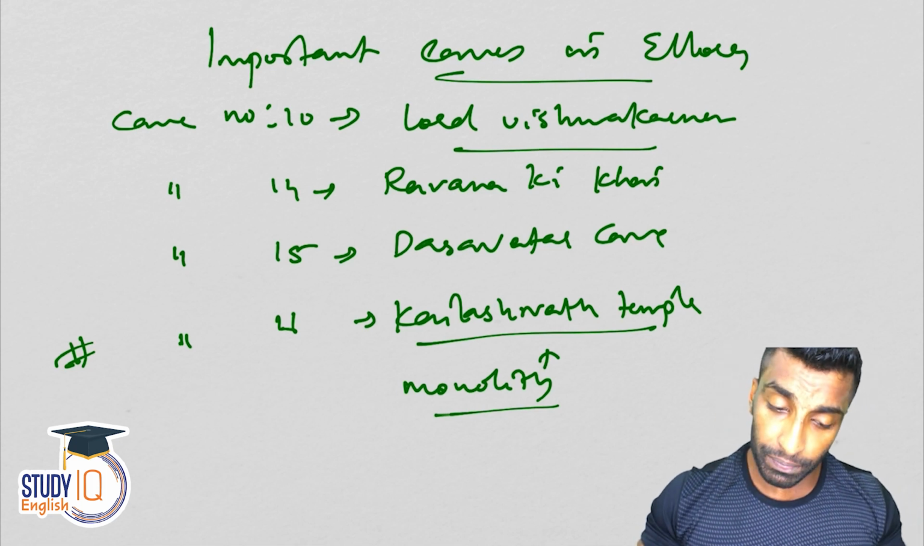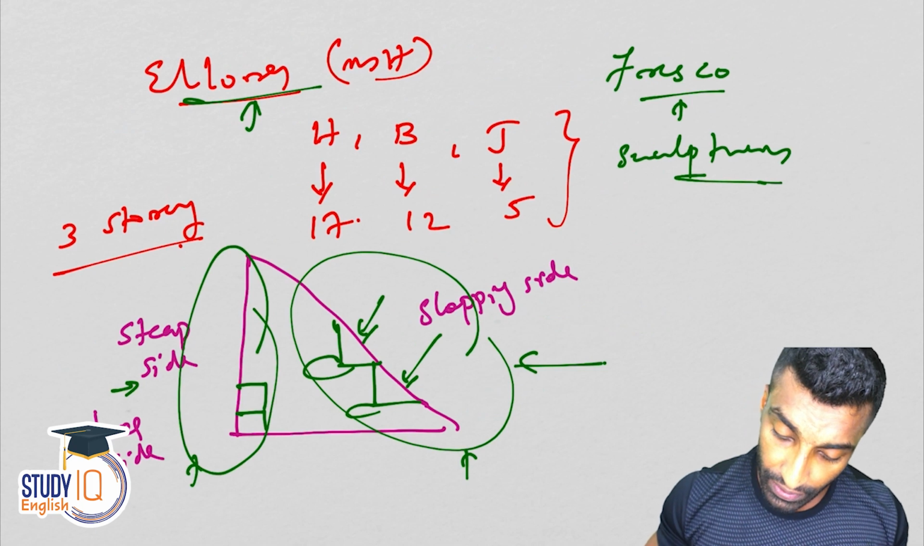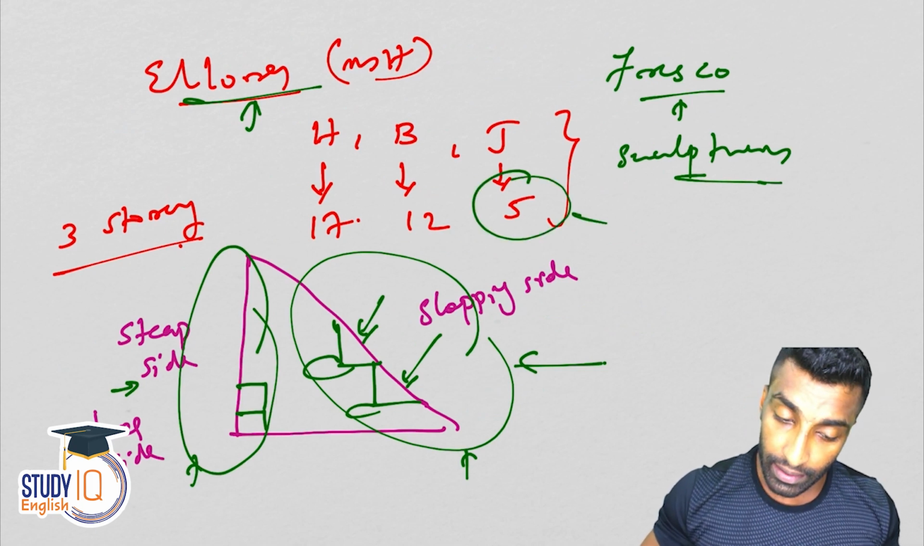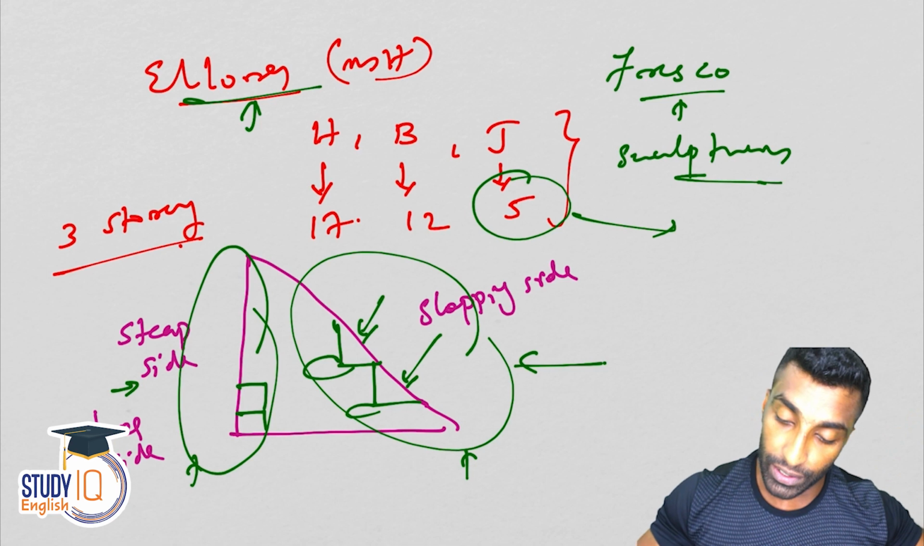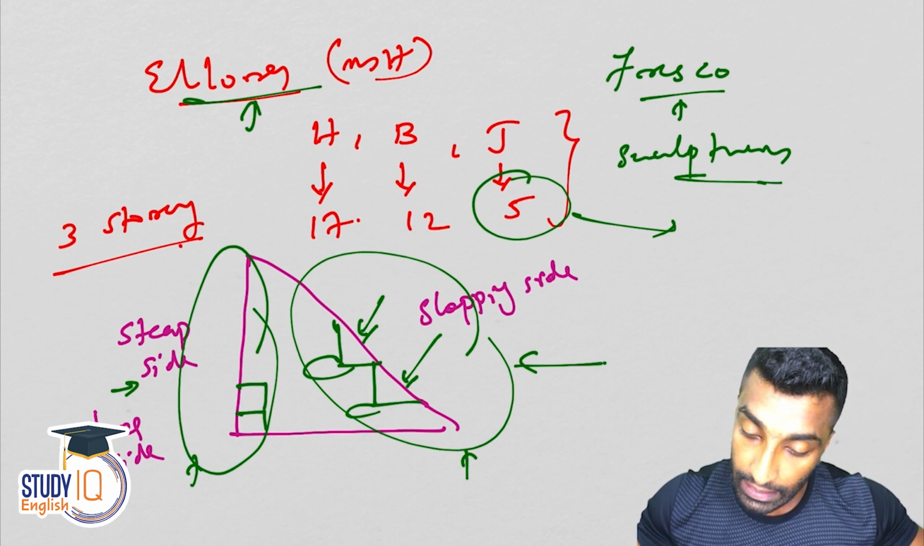And then I told you there are around 5 caves related to Jainism, and all the 5 caves related to Jainism are called Indra Sabha.